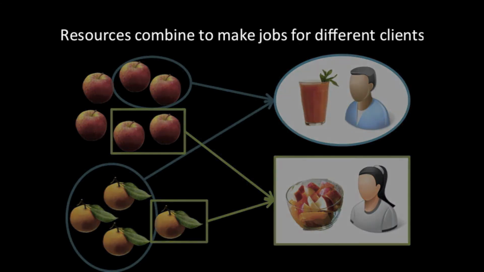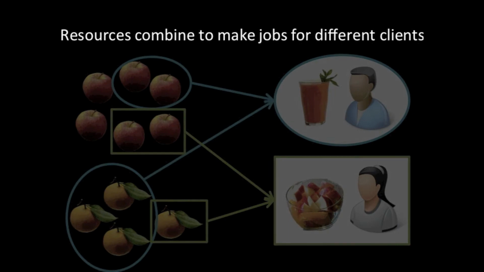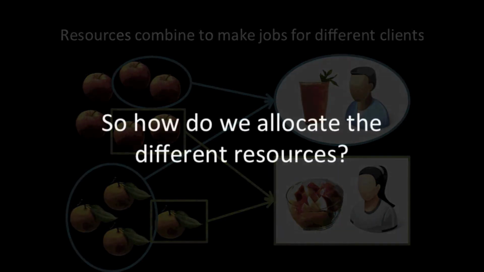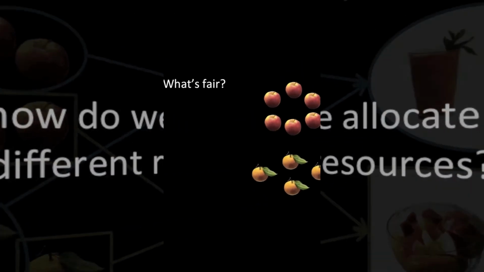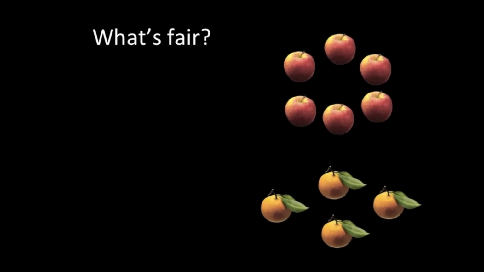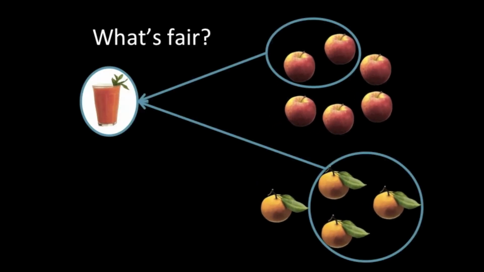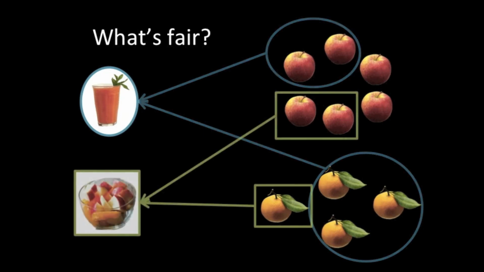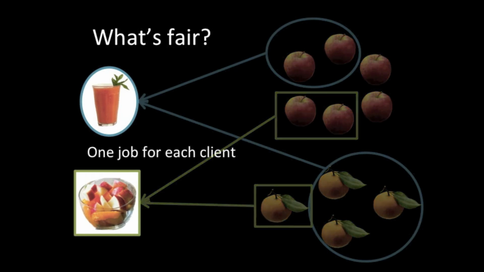So given that resources combine to complete jobs for different clients, we have a fundamental question. How do we allocate the different resources? Let's see what's the fair thing to do. If we give 2 apples and 3 oranges to our first client, he gets a glass of orange juice. Then we give 2 apples and the remaining orange to the second client, and she gets a fruit salad. This seems fair. Both clients get one job.